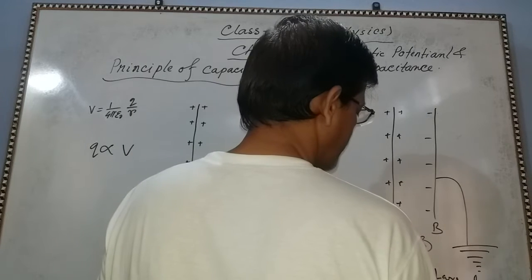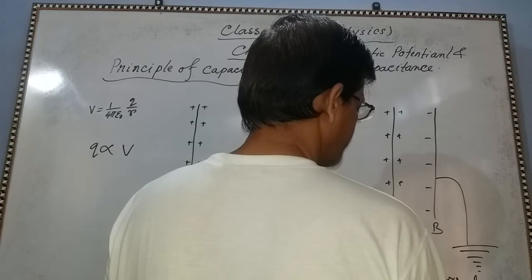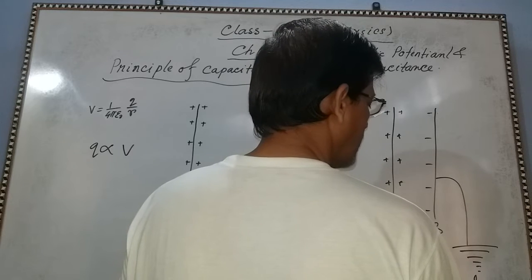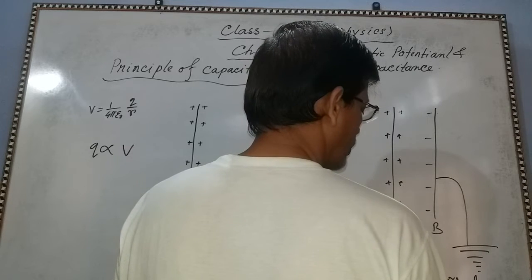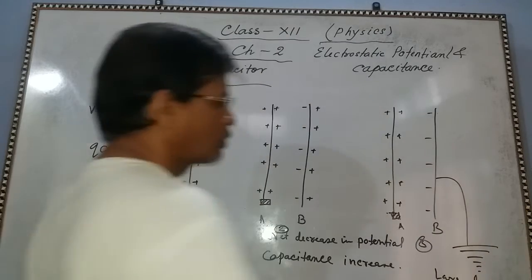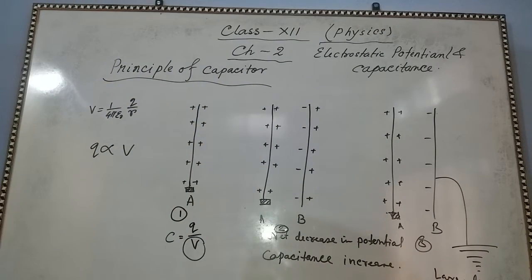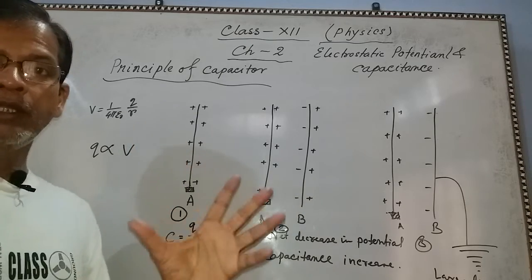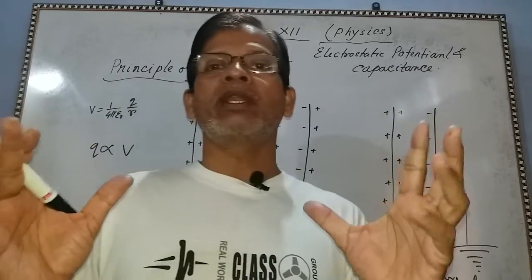So capacitance increases more. So this is the principle of capacitor. That means how we can prepare a capacitor.